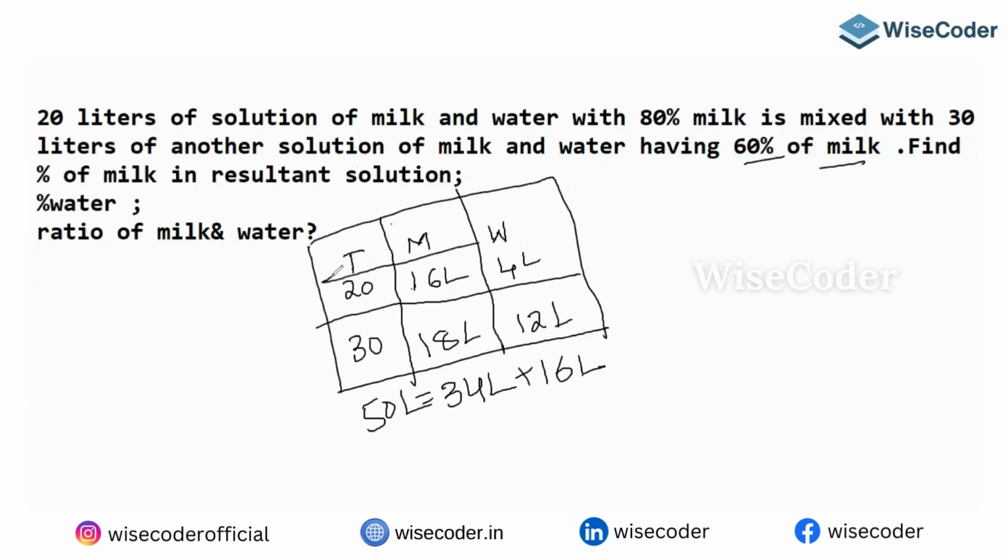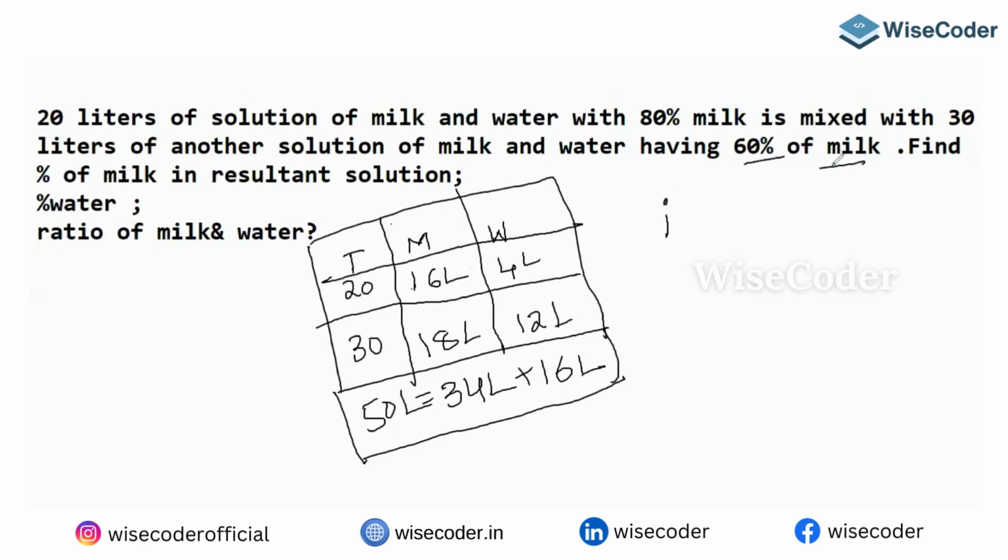If milk is 16, you can say water is 4. If milk is 60%, water is obviously 40%. So total milk you got is 34 liters, and total water is 16 liters.